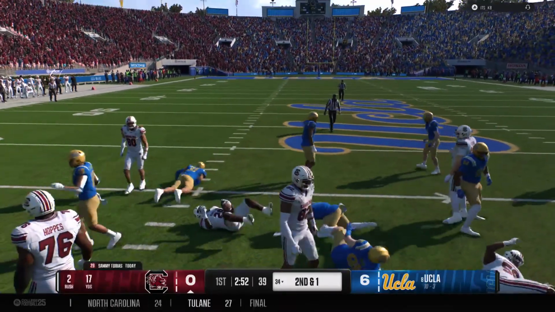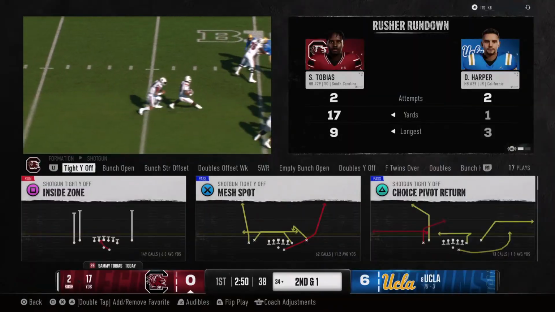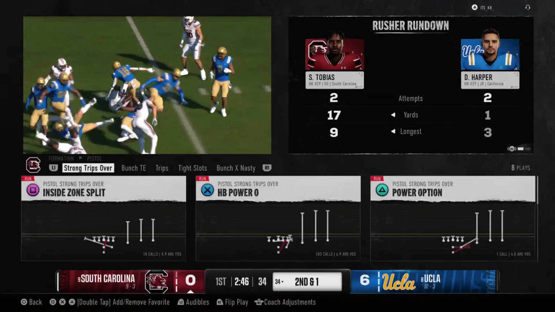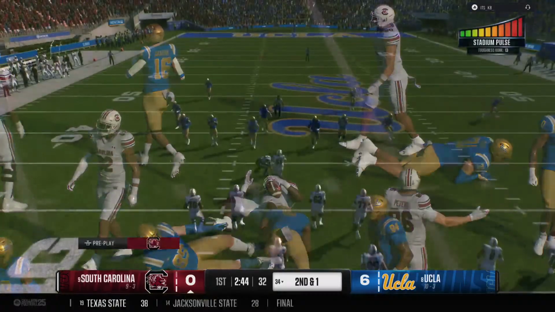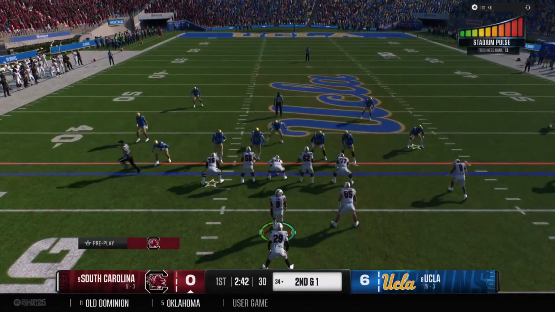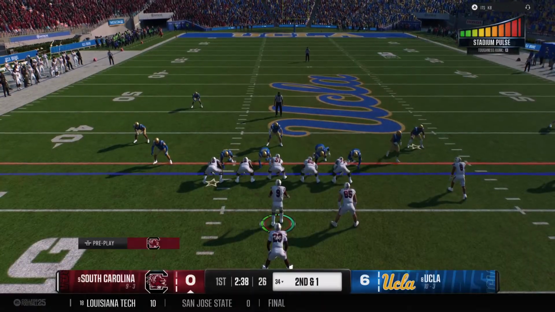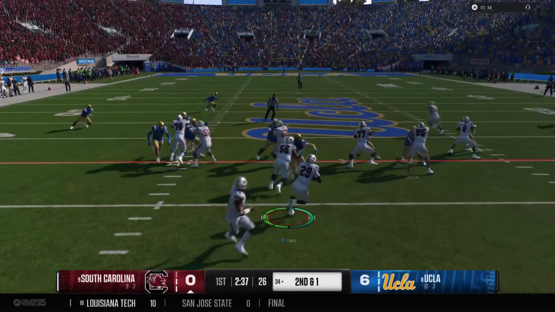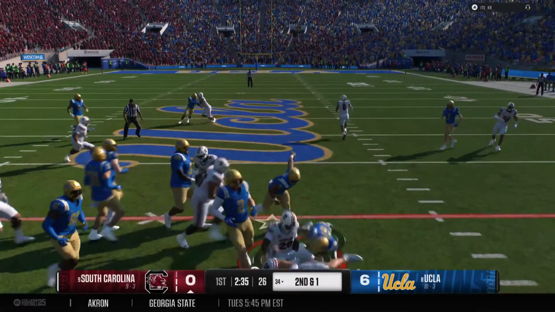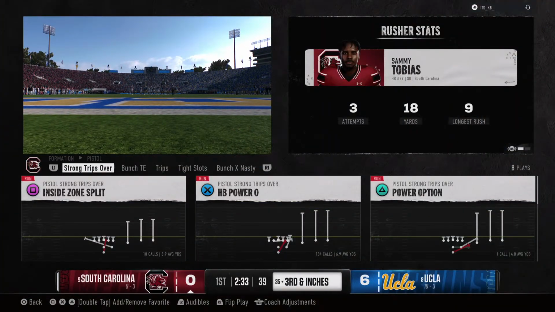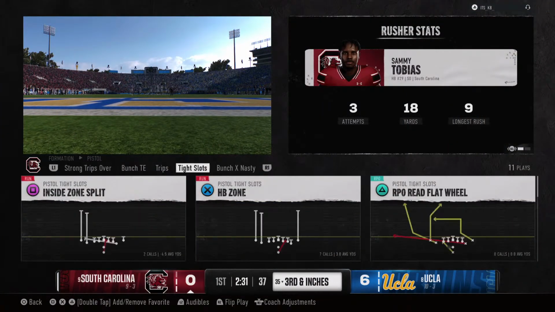The gain moves the ball to the 34. Great job by the offensive line here, opening up some holes and giving the running back room to run on first down. Plays like this can open up the playbook for the play caller, allow him to make that defense think, are they going to run? Maybe play action, maybe throw the ball downfield. They bring him down just short of the marker, inches away from a first down.